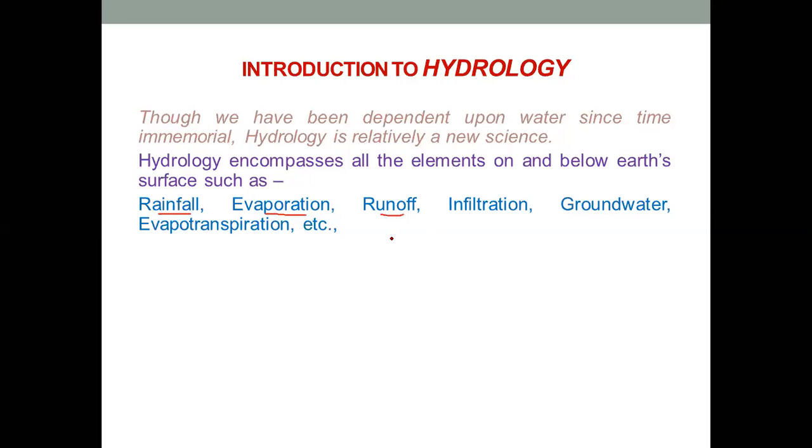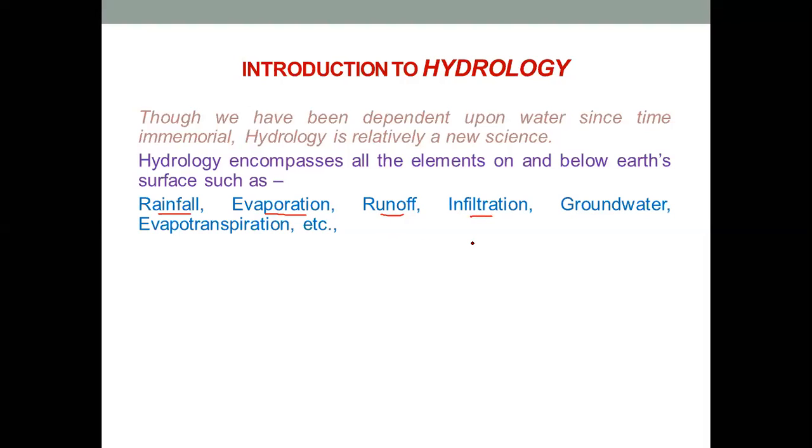Now runoff: when water falls in the form of rain, some amount of water, for example the water which falls on concrete pavements or tar roads, does not seep into the soil, because the concrete pavement or tar road is an impervious layer, so it does not allow water to seep. So that water runs off through the sewer systems towards the rivers.